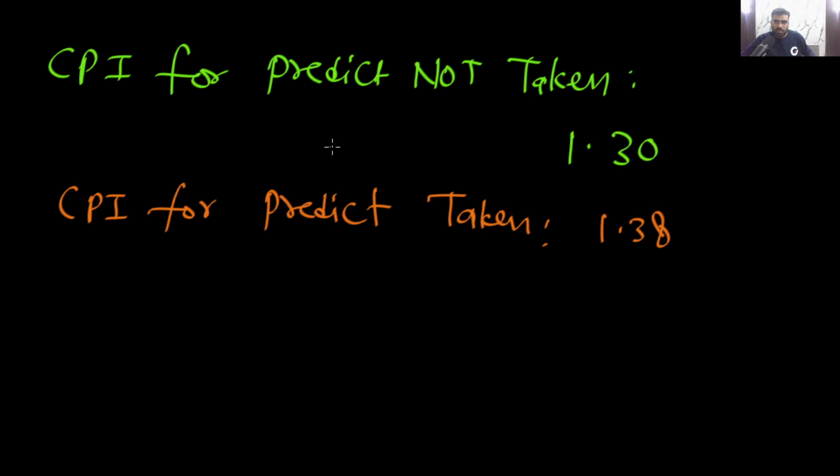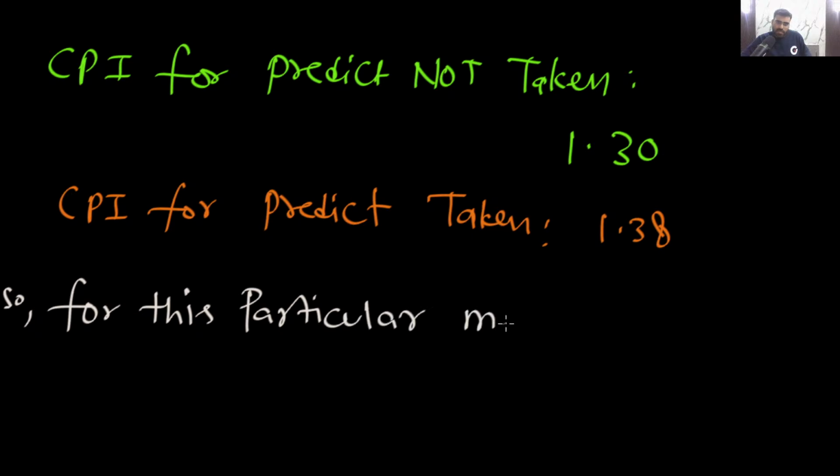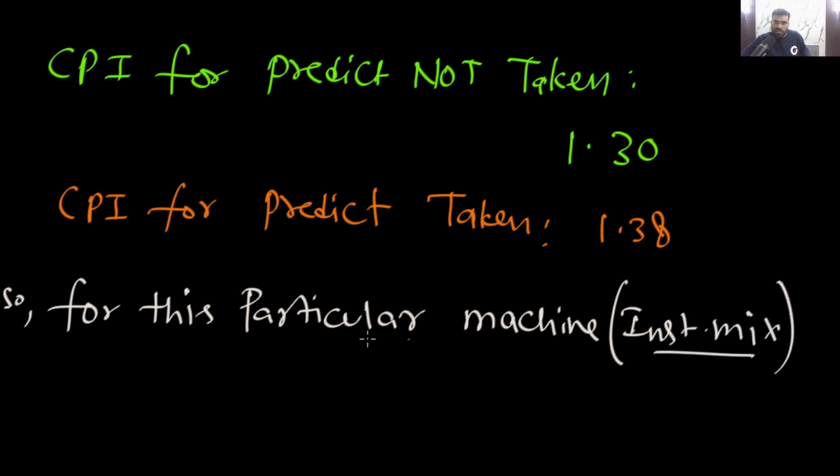So which is better? For this particular machine, or I can say for this particular instruction mix, I can say predict not taken is better. Yes or no? Predict not taken, that is better.